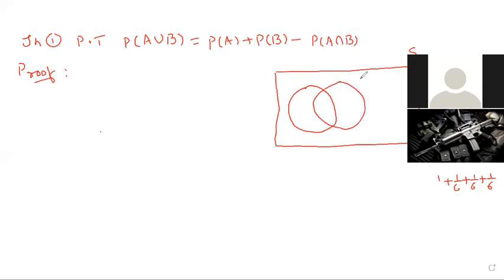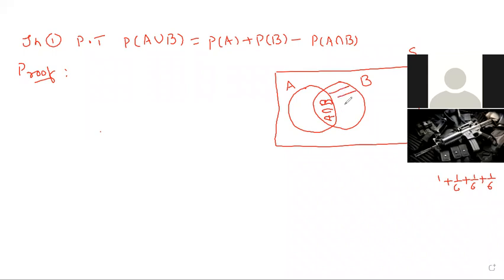This is the B set. This is the A set, and this is the B set. This is the A intersection B. What about this part?